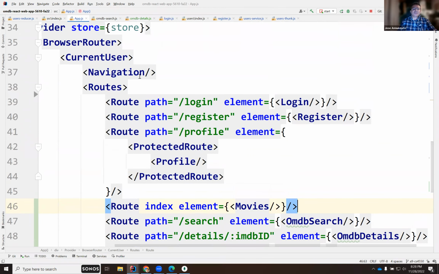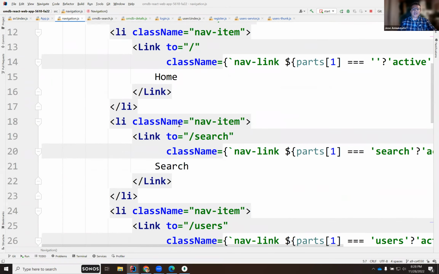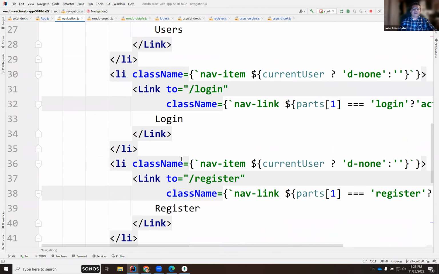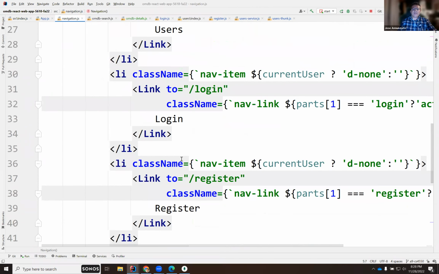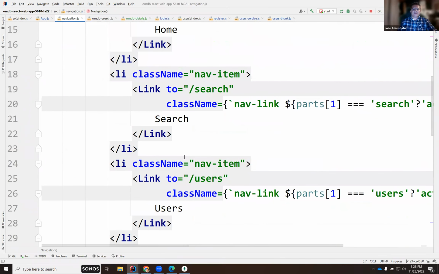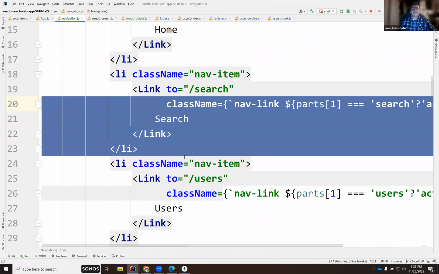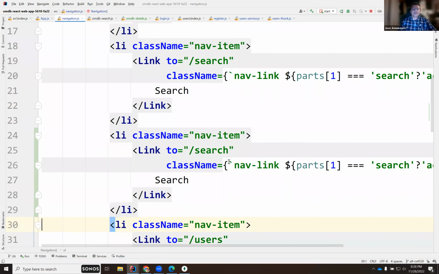And the navigation should allow me to show that I am in the details screen. So maybe we can provide a link there, maybe here, and this would be details. But details where?